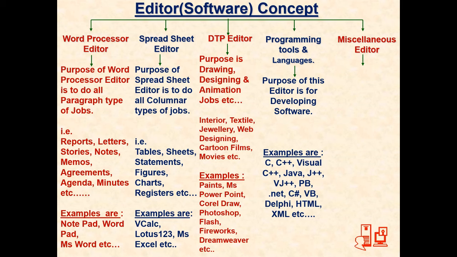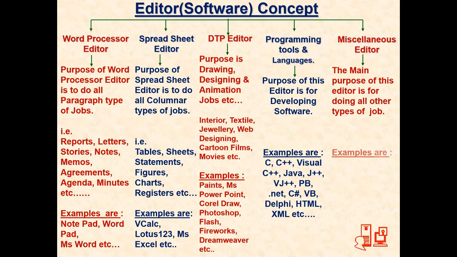Last category: for those who have no one, God is there. Similarly, anything that doesn't fall in these four categories falls in the miscellaneous editor, to do all other types of jobs. There are many things like accounting software, games, entertainment software, educational software, typing tutors, and so many other software. So these are broadly the categories of software that are available in the market.